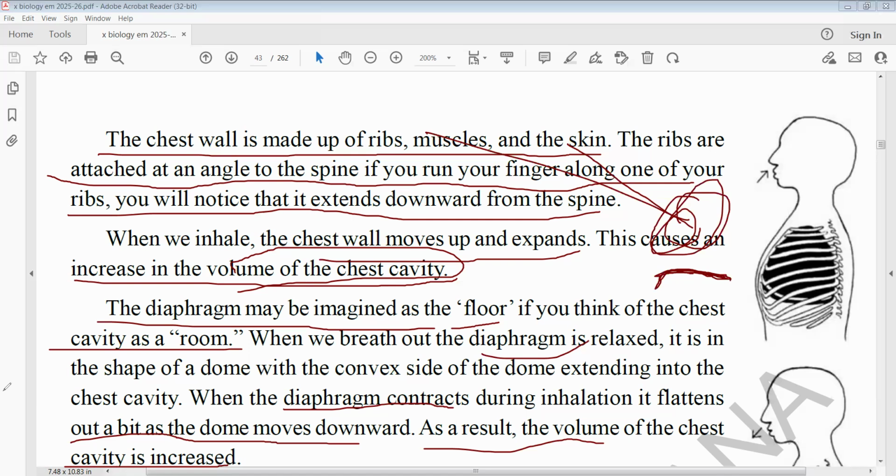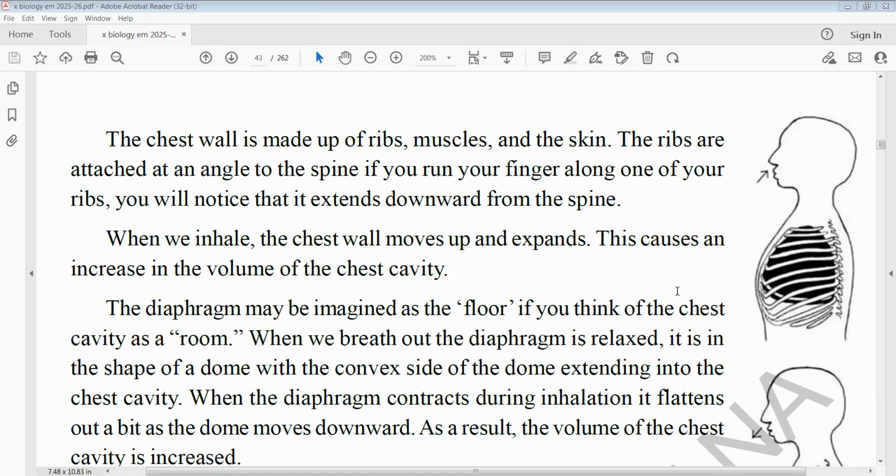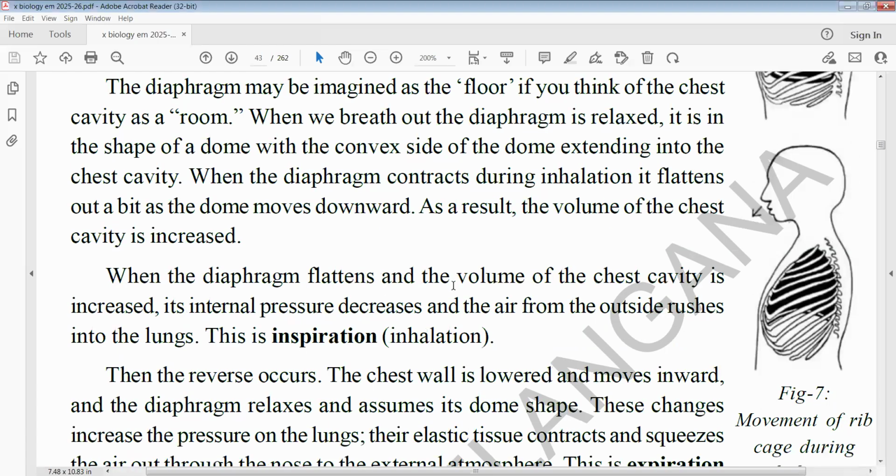Then the space increases, and air comes into the chest cavity. When the diaphragm flattens, the volume of the chest cavity is increased and its internal pressure decreases, and the air from the outside rushes into the lungs. This is called